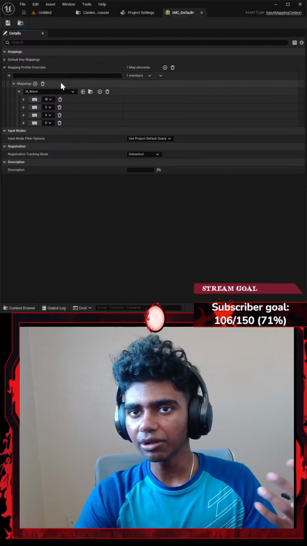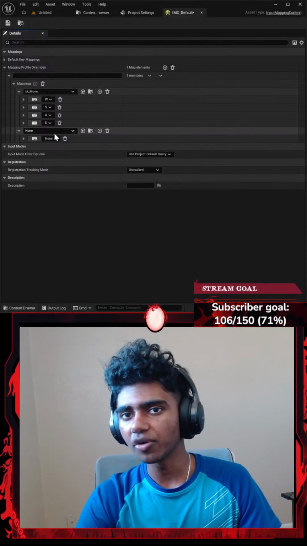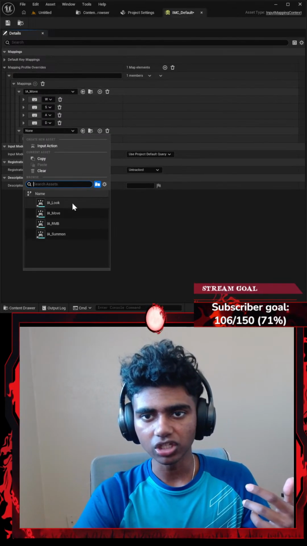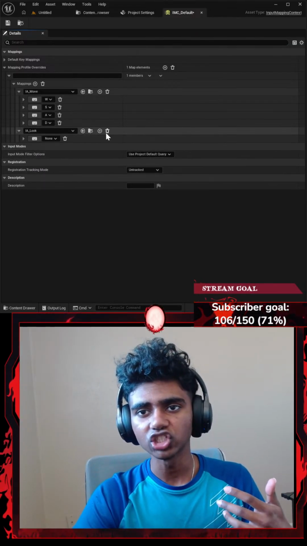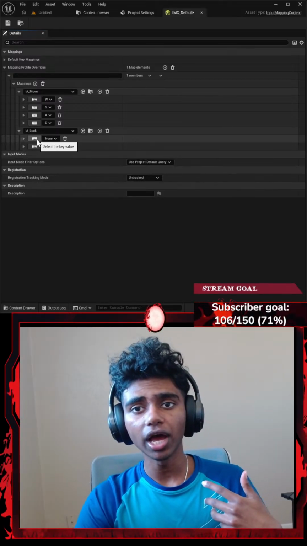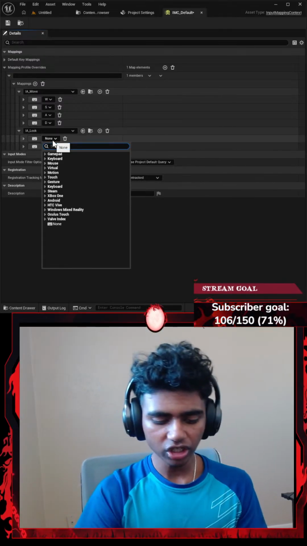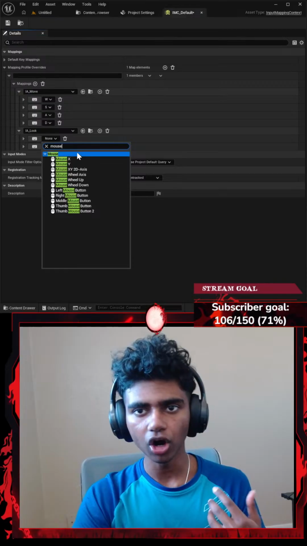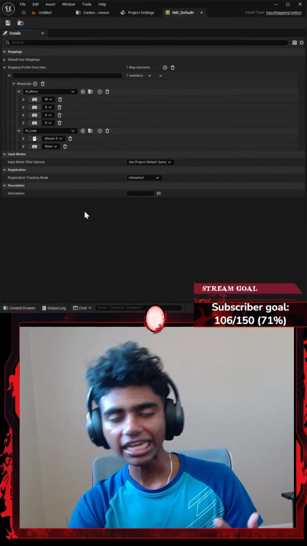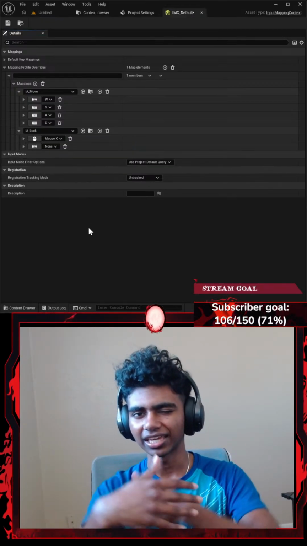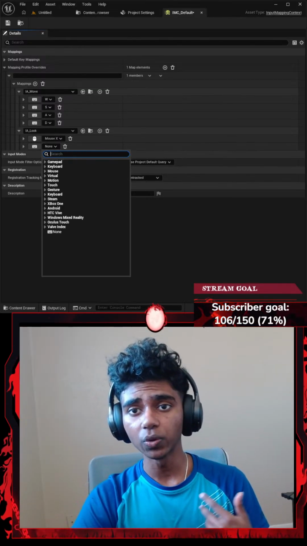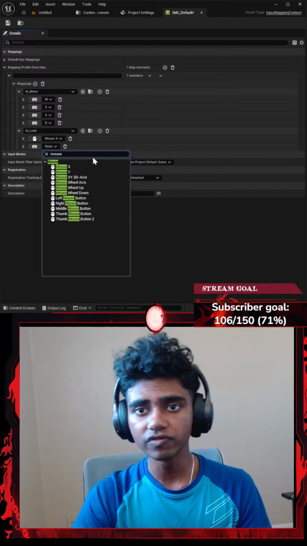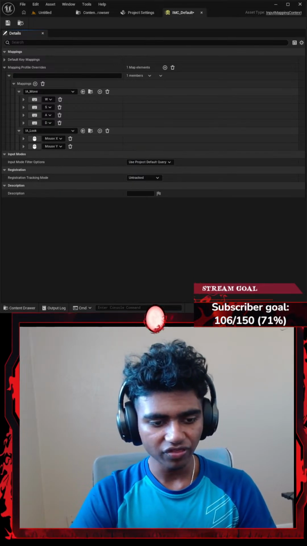That said, once I'm done with this mapping, I'm going to add another mapping. My second mapping is going to be for my IA_Look. Basically, my player's look action, in which I want to look towards the left or towards the right, based on where my mouse moves in the x-axis, because left, right is the x-axis. And I want to look forward or backwards, depending on where my mouse moves in the y-axis. And I think that's pretty much it.